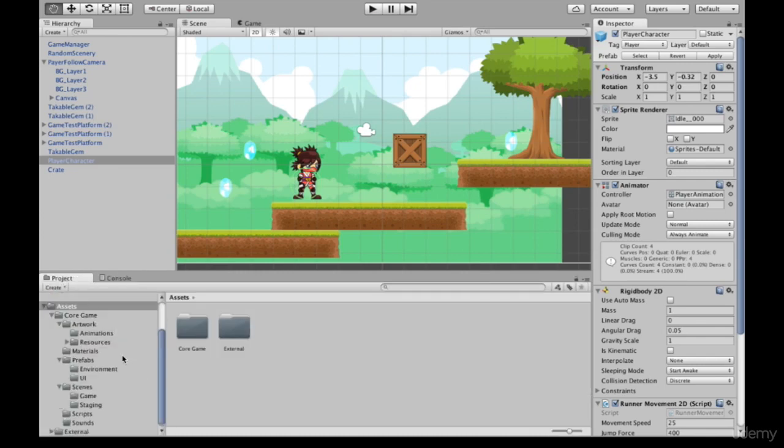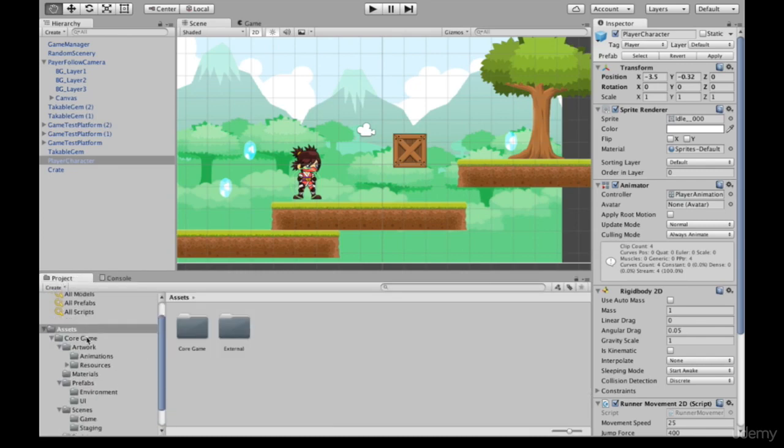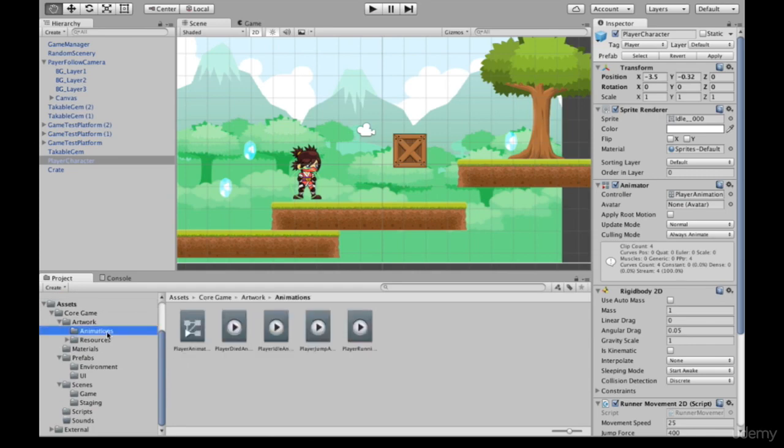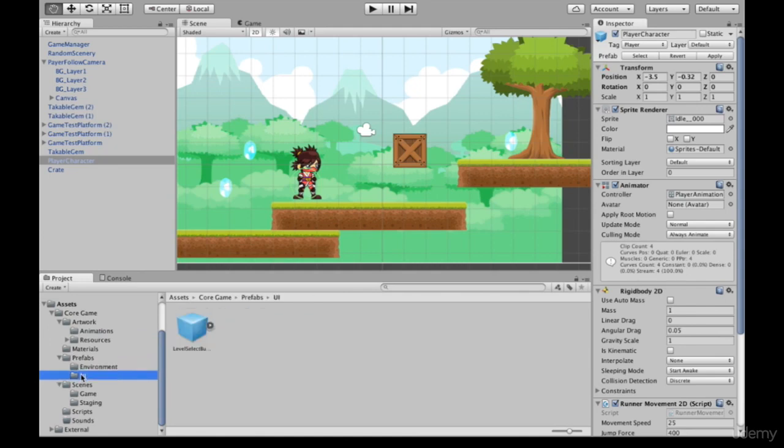So the project is your file storage hierarchy. When you create a game, it has an assets folder, and this is where you're going to put all your artwork, materials, prefabs, scenes, scripts, sounds, all of the resources that you're going to be using in your game. Then you can click on a folder to see what resources are within that folder.